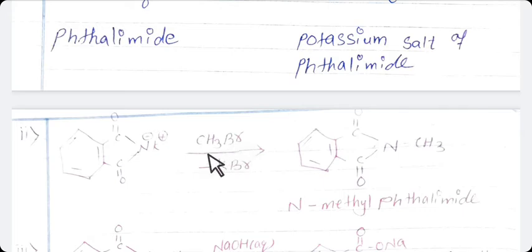We are using here, in place of alkyl halide, CH3Br. So potassium is replaced by CH3, means alkyl group, and this potassium reacts with Br and the byproduct is KBr, and CH3 is attached with nitrogen. The name of this compound is N-methyl phthalimide.